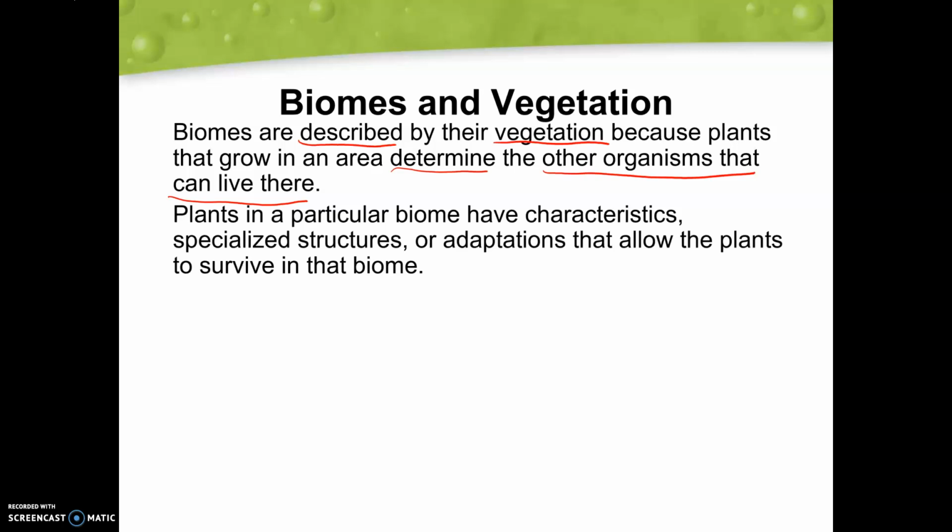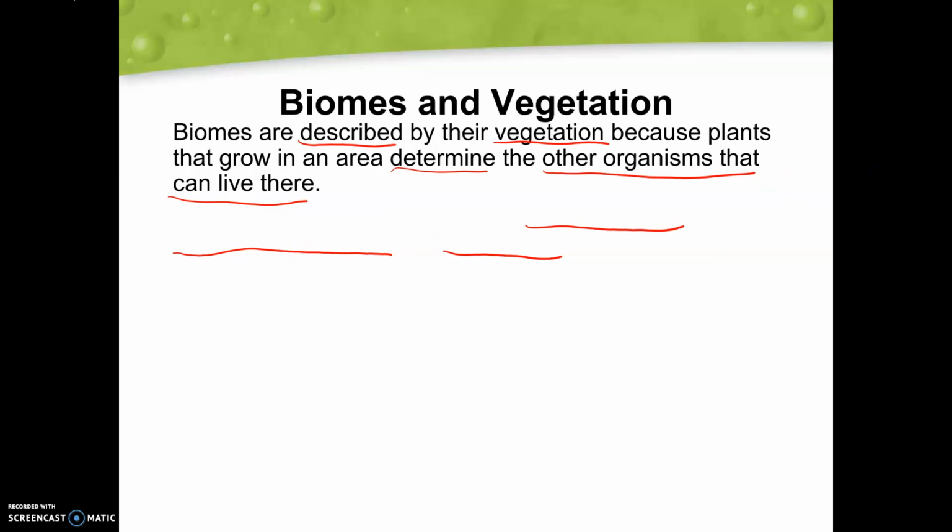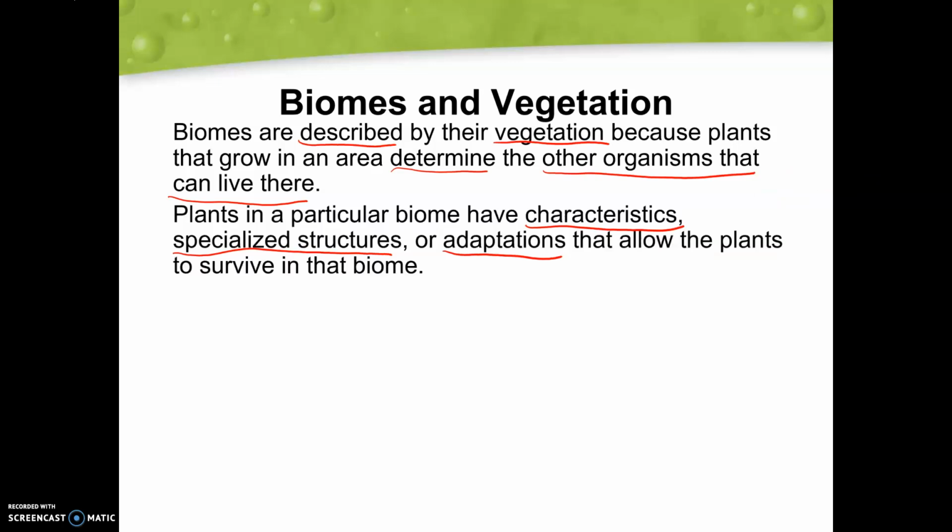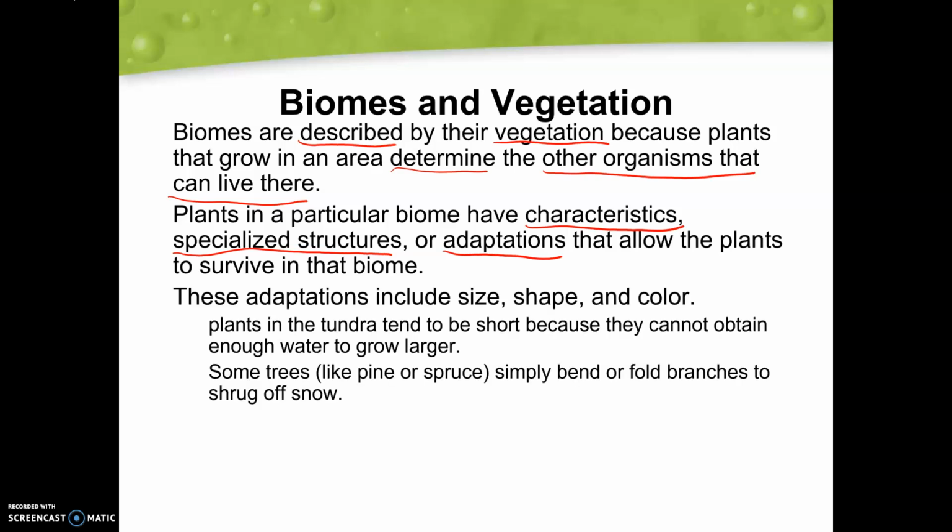So plants in a particular biome are going to have characteristics and specialized structures, or adaptations, that allow them to survive. Remember that adaptations are different changes that can occur within those plants to allow them to survive. So they adapt or change to the environment around them. These adaptations are going to include things like size, shape, and color.